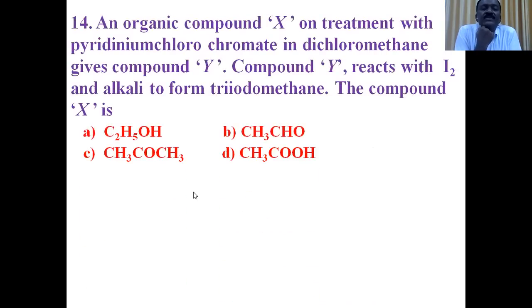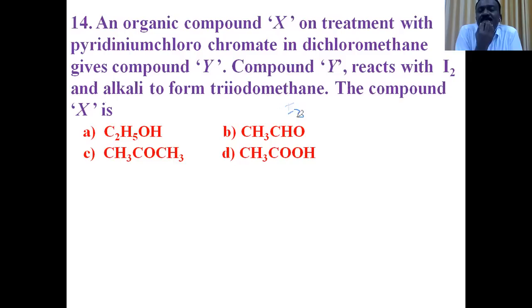Then 14th question. An organic compound X on treatment with pyridinium chlorochromate in dichloromethane gives compound Y. Compound Y reacts with I2 and alkali to form triiodomethane. The compound X is? In this question, the important hint is pyridinium chlorochromate, that is PCC.